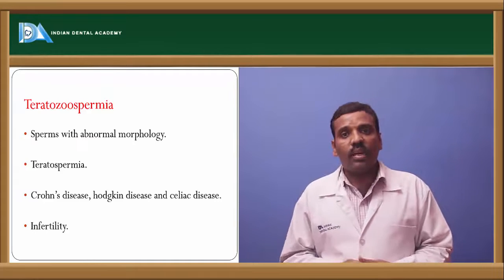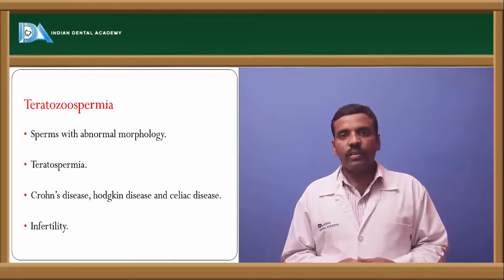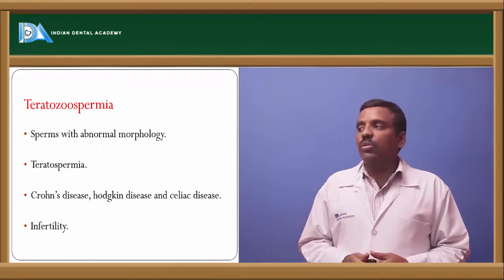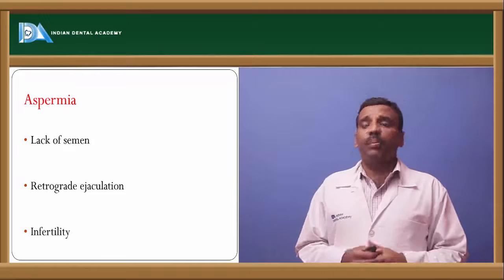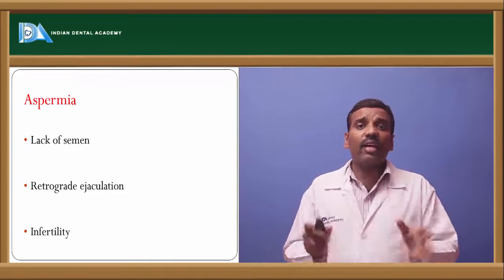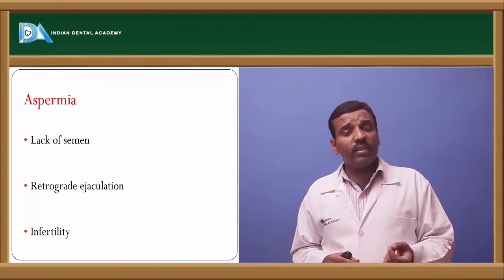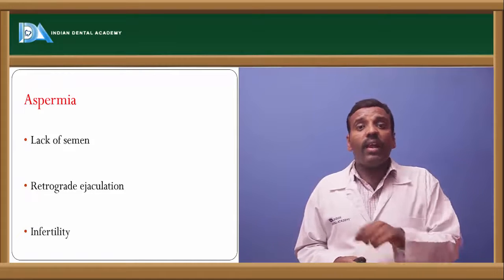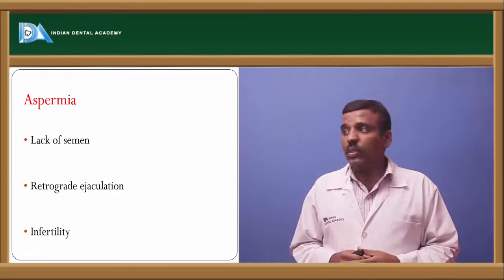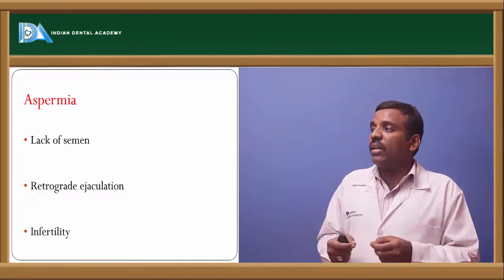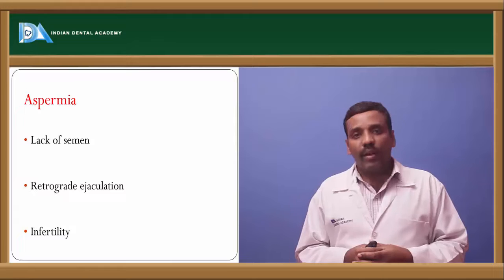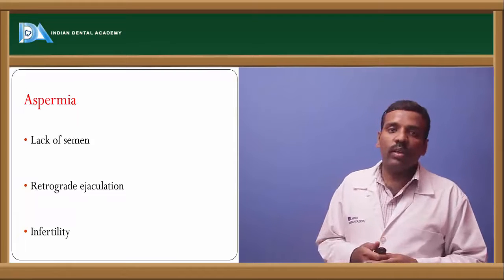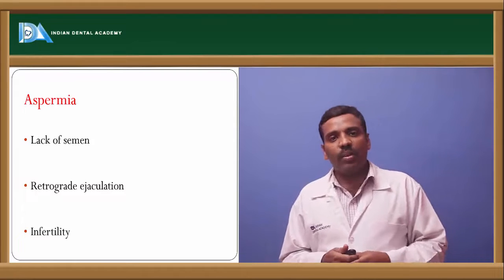It also causes infertility. And next is aspermia. Azoospermia is lack of spermatozoa in the semen, and aspermia is lack of semen. It is due to retrograde ejaculation. It also causes infertility in males.